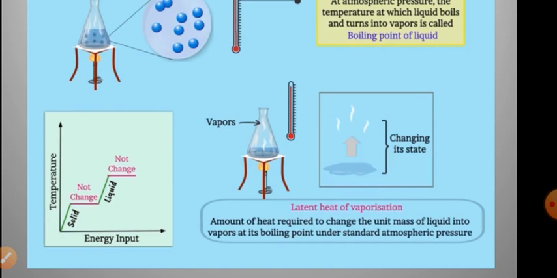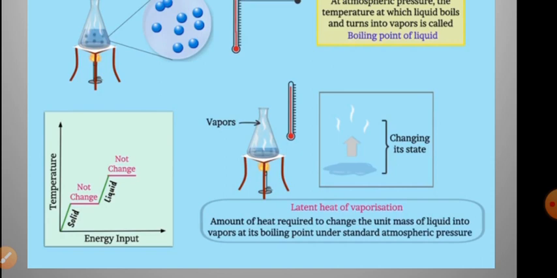Even though you continue to supply the heat, once there is a change of state from liquid to gaseous or solid to liquid, the energy is utilized by the whole amount of the substance present in that container to overcome the force of attraction.